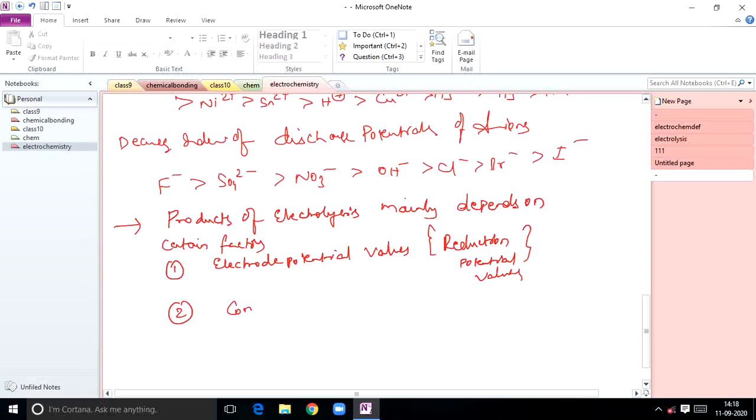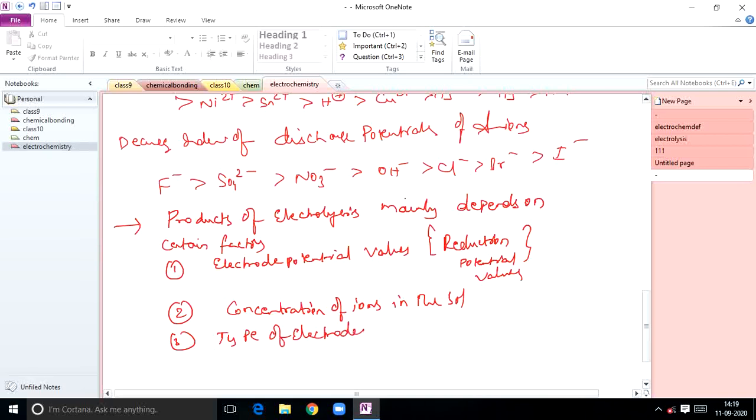The next factor is the concentration of ions in the solution. This is also an important point. The next factor is the type of electrodes.